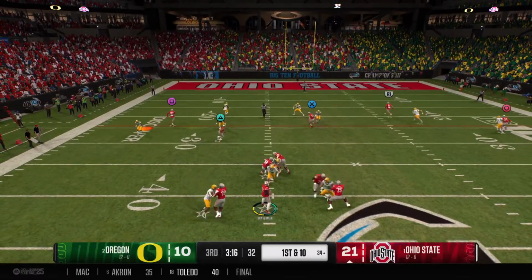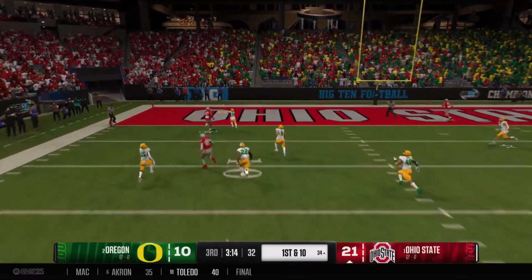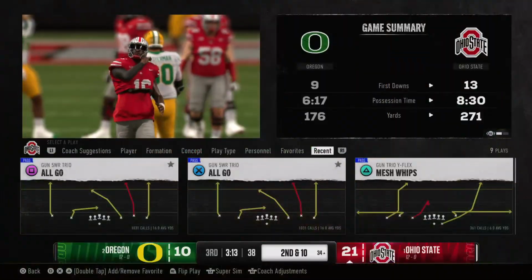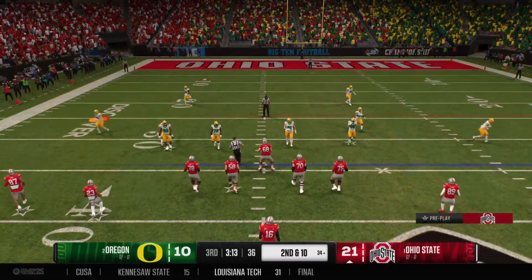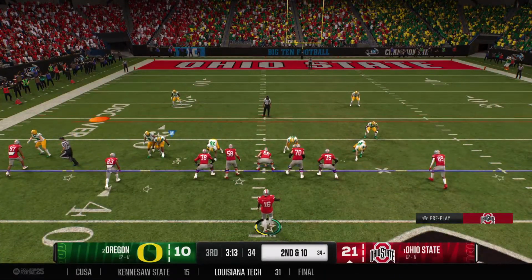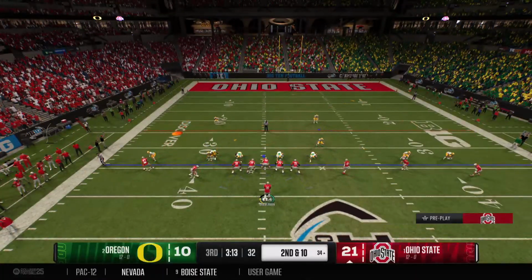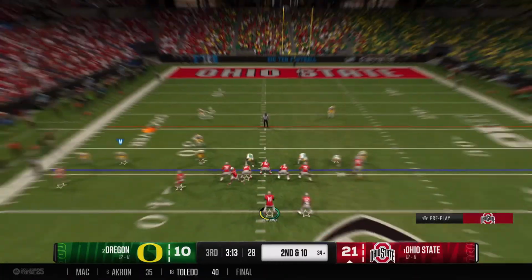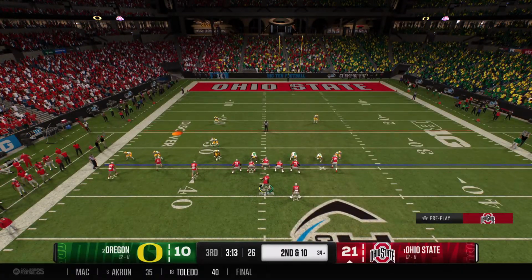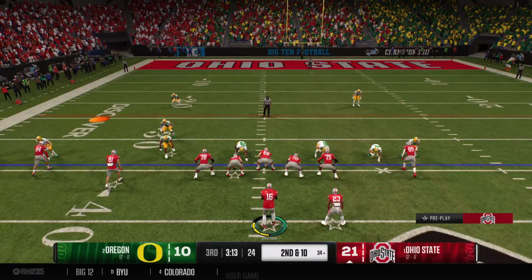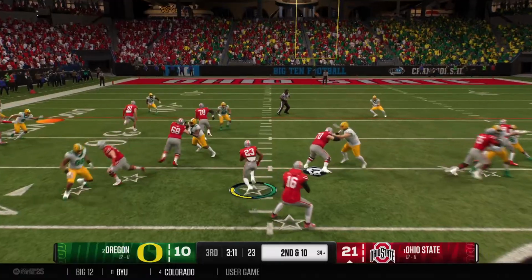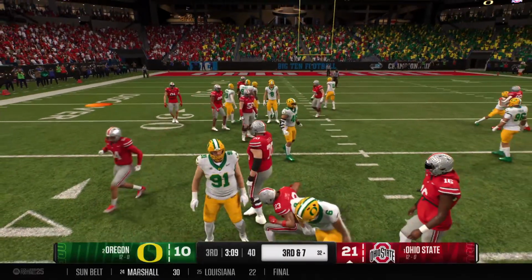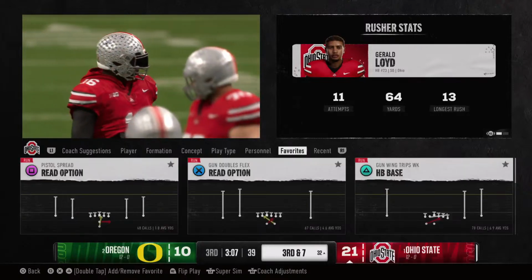On 1st and 10, looking to throw. Wow, back-to-back deep shots. Oh, and it's incomplete. He flat out dropped what would have been a touchdown. Second down coming up now. Here's the second down play. Ball handed off. Tackled after a 3-yard gain, so it sets up a 3rd and 7.